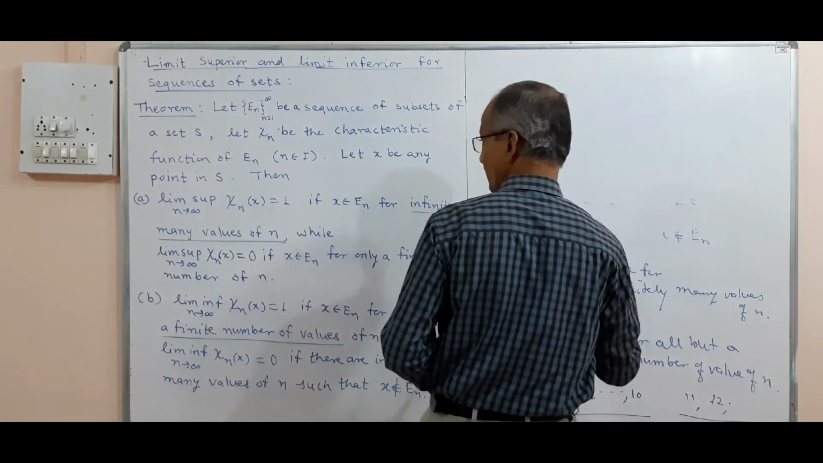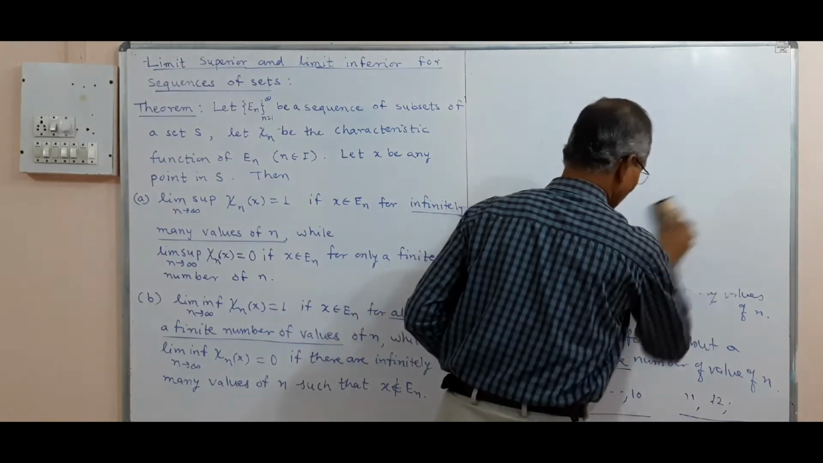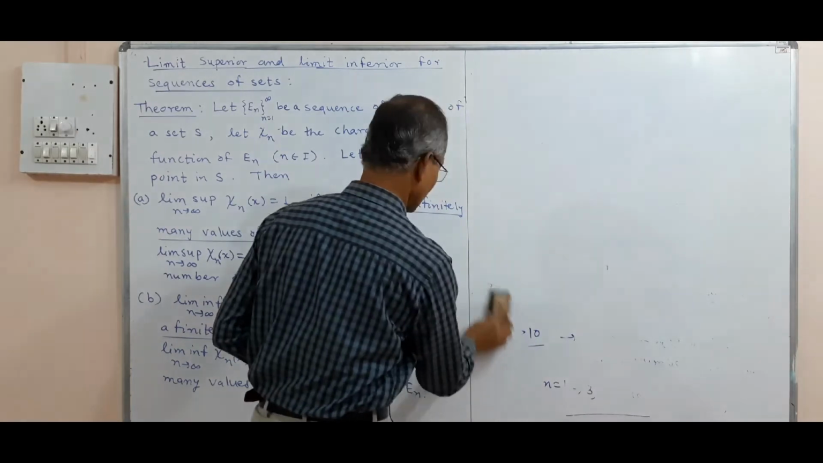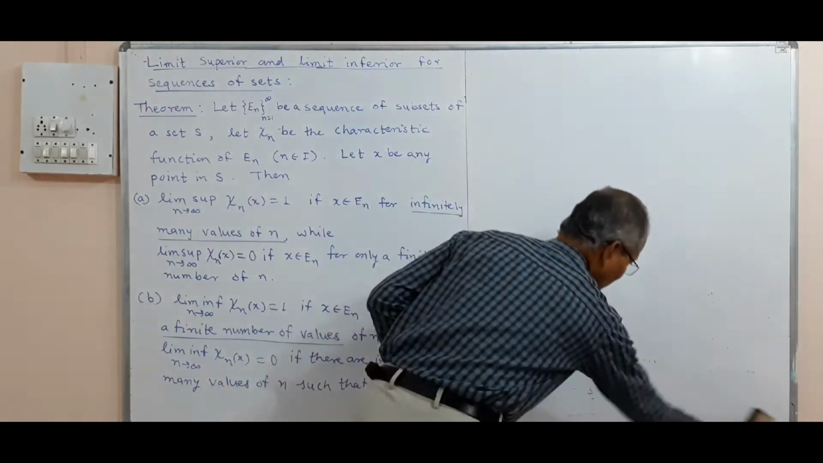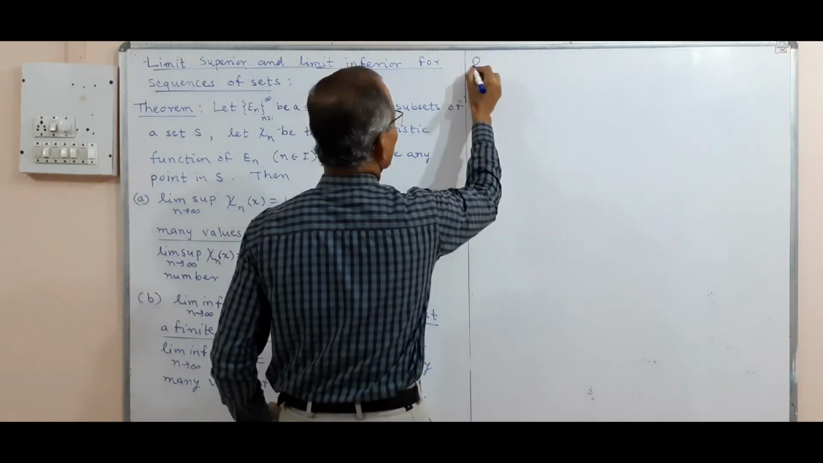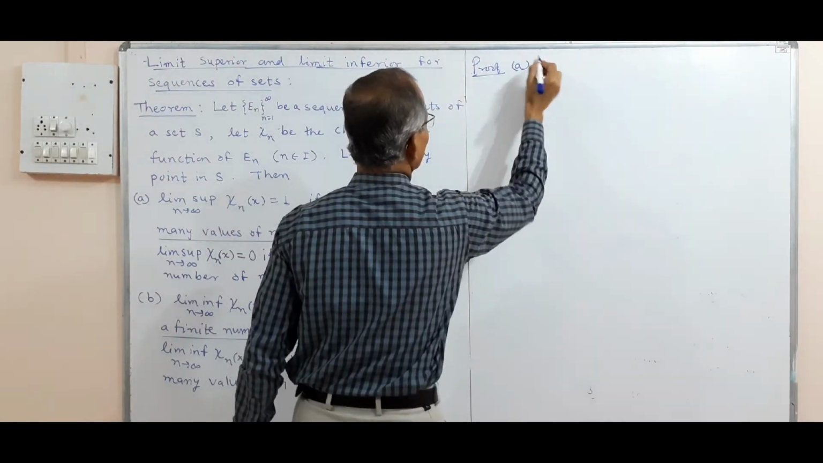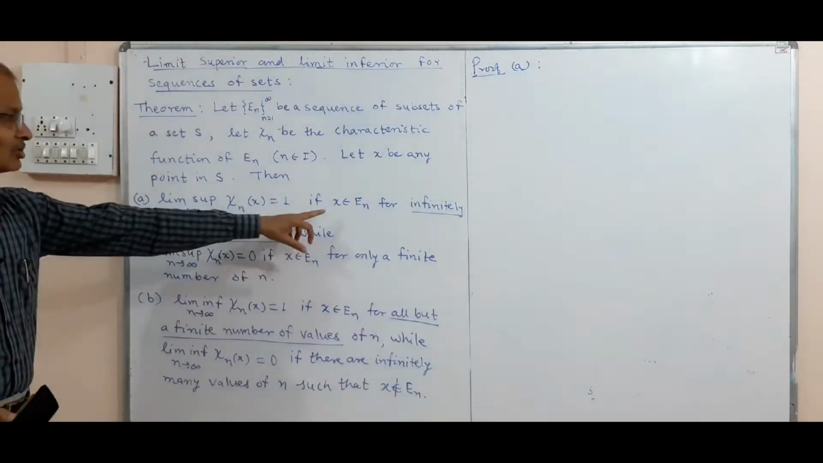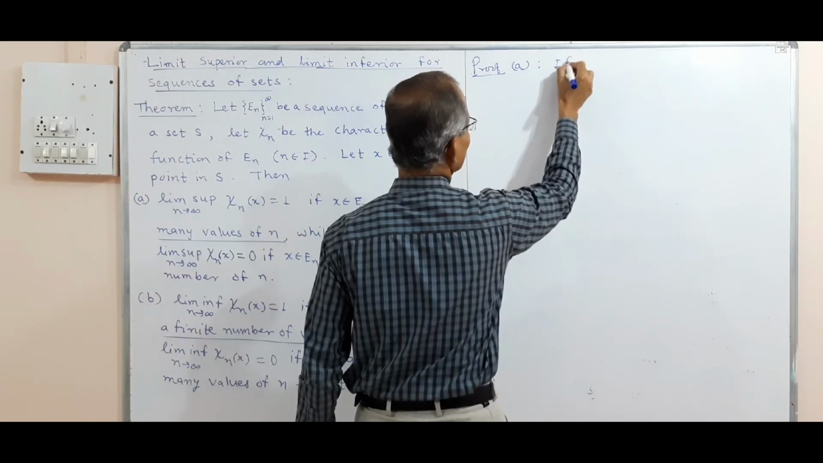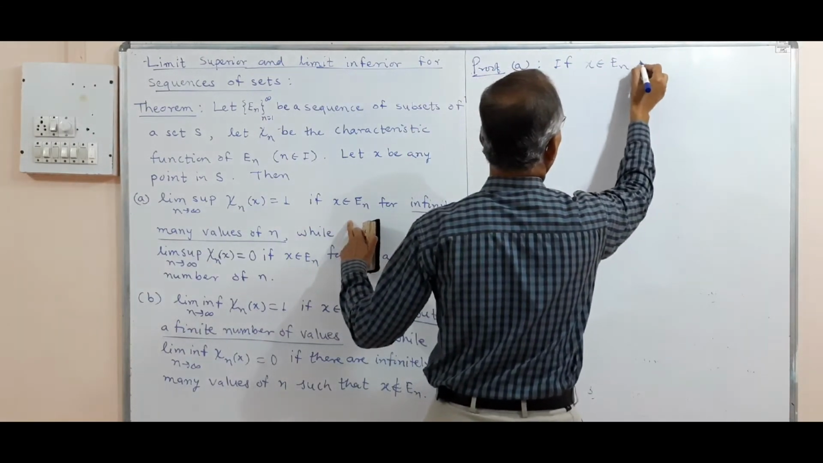So what is here? The limit superior of χ_n is 1 if x belongs to E_n for infinitely many values of n. Now consider the proof. First, the proof for A. If x belongs to E_n for infinitely many values of n, we can consider this condition: x belongs to E_n for infinitely many n.